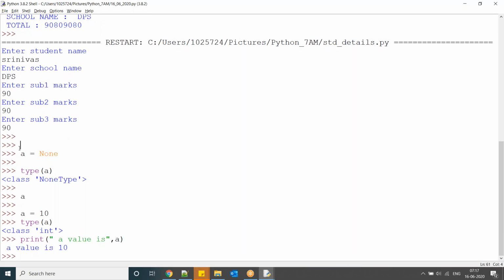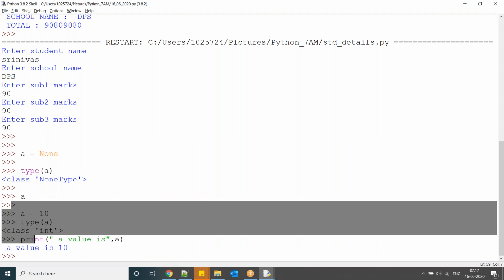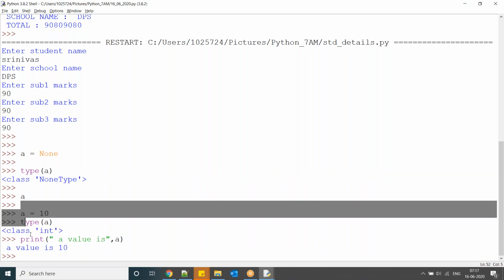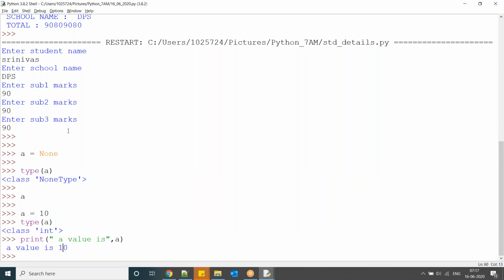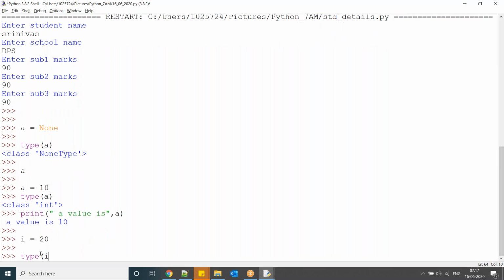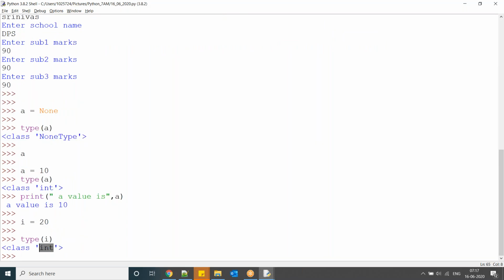Now here a equal to None, here a equal to 10. So in this session, whatever the latest value, it is going to consider that one. When you are using the same variable again, whatever the latest value, it is going to consider that. Now observe i equal to 20. Type of i is integer.